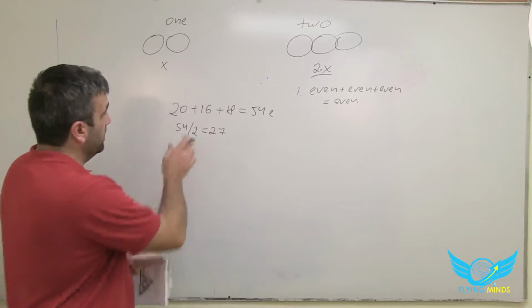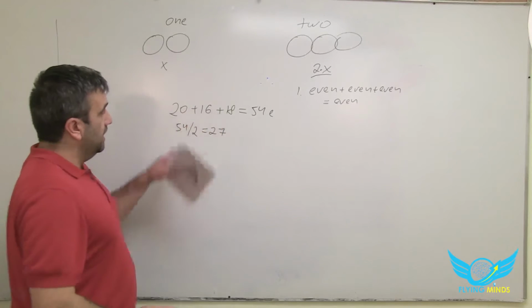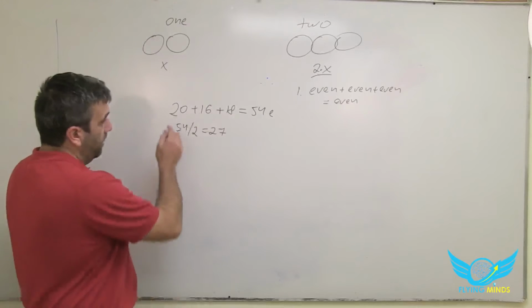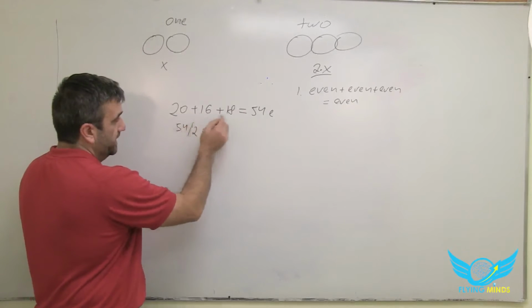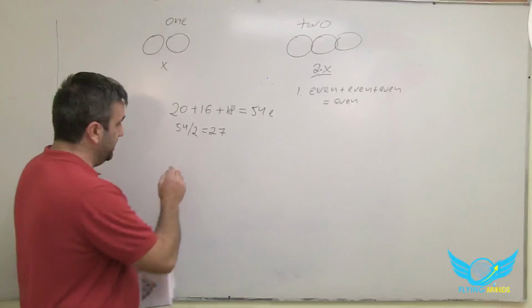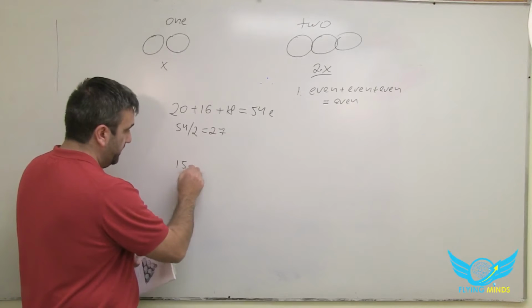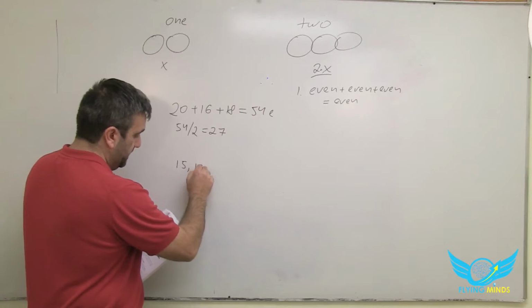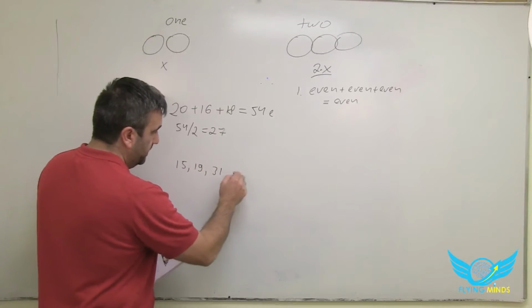So if we used barrels with 20, 16, and 18 liters, what's left is barrels with 15, 19, and 31 liters.